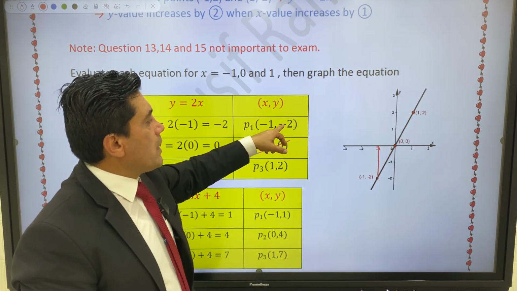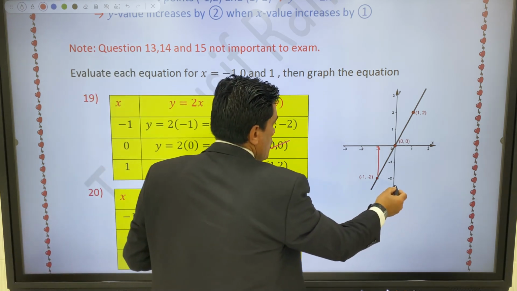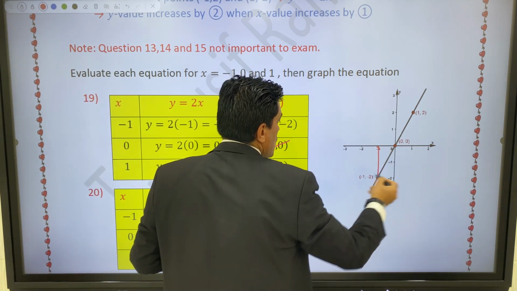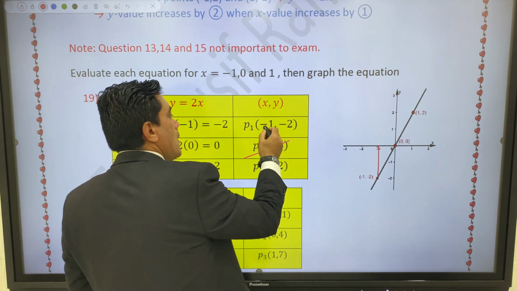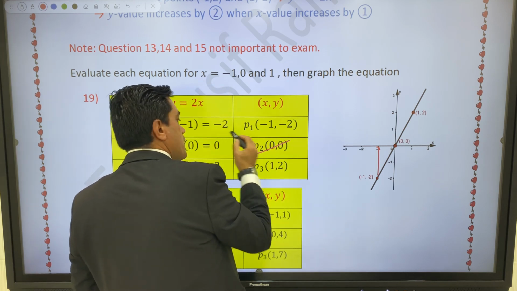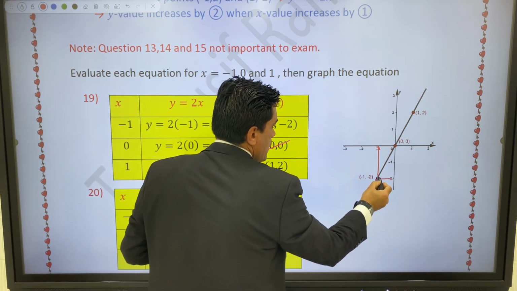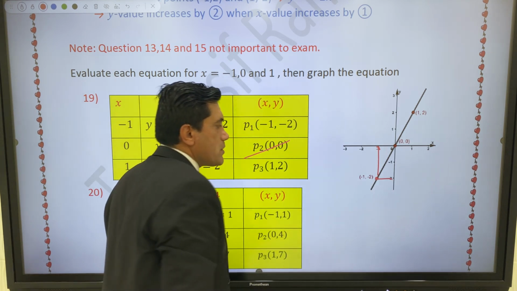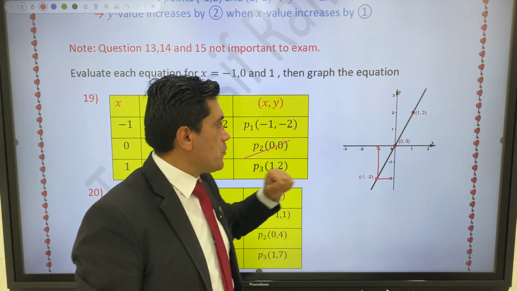About y equal to -2. Do we draw to the right or to the left? To the left, because the other number is on the left. So like this, connect 2 points, 2 lines. The second point is -1, -2.